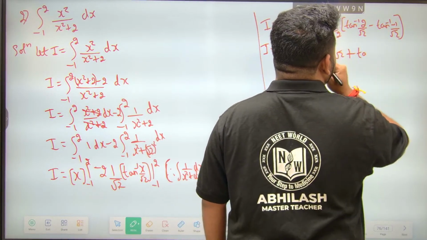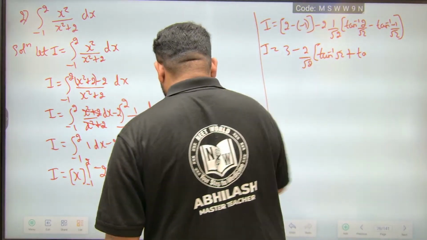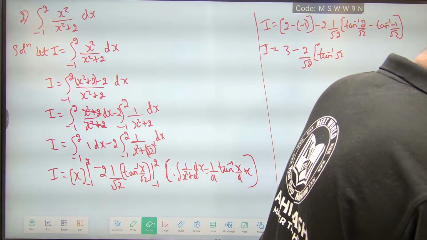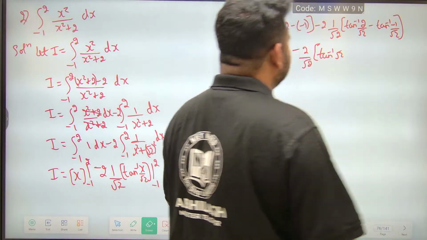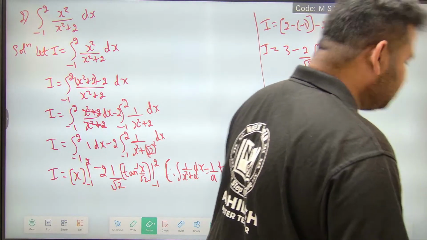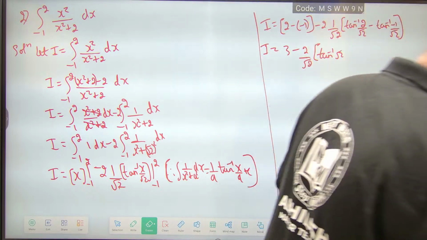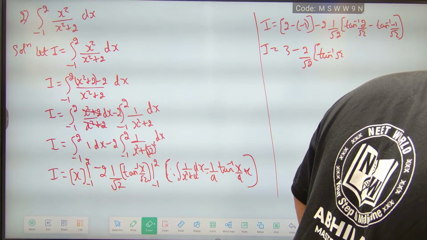This root 2 I can take out. So this will become what? Observe here carefully. Tan inverse of minus 1 by root 2 I am having, which is minus tan inverse of 1 by root 2. This will become tan inverse of root 2 minus tan inverse of 1 by root 2. Correct. So this will become root 2.